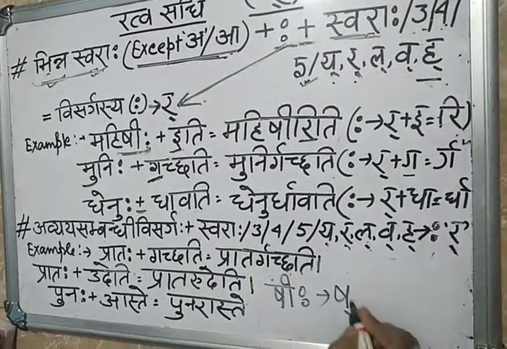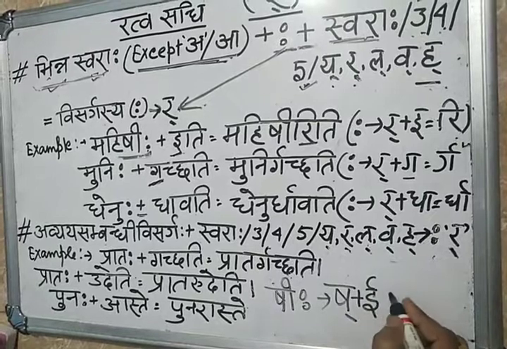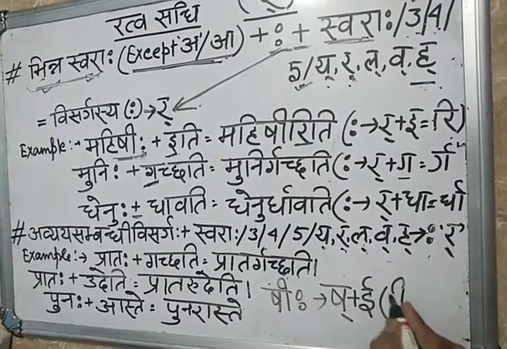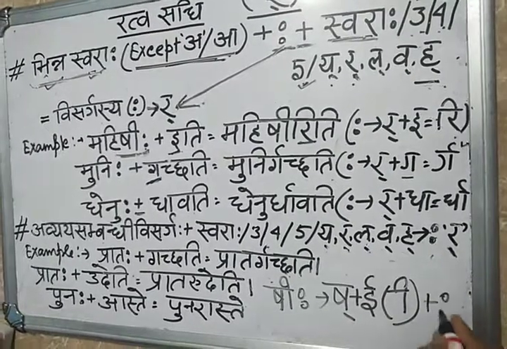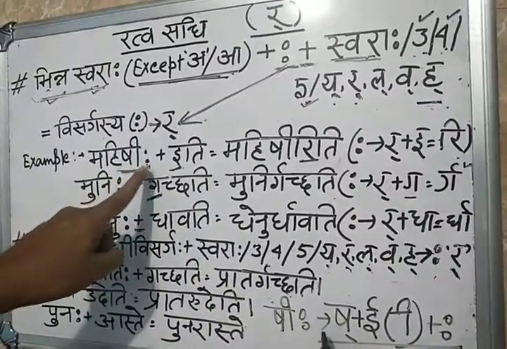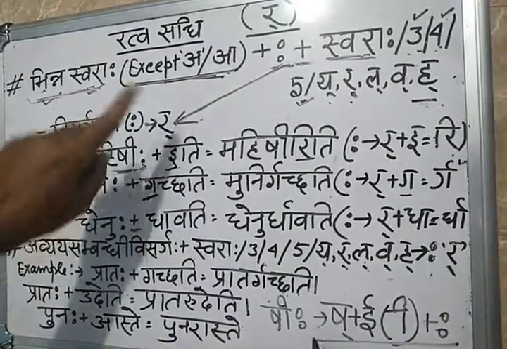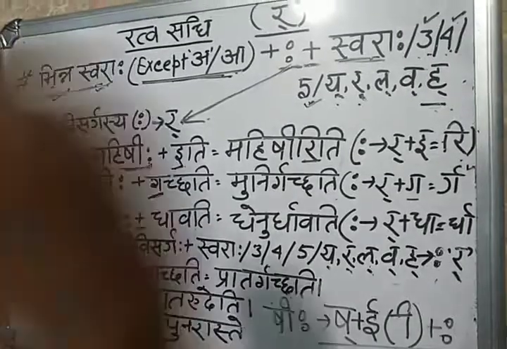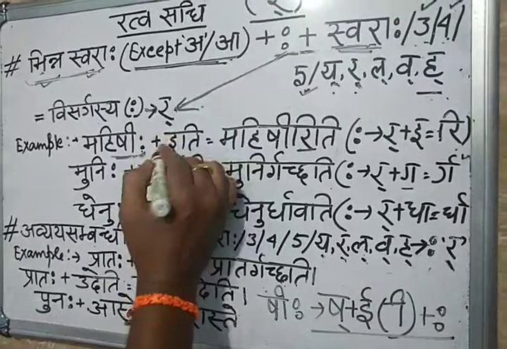Murdhanya Sha plus, if you add the matra, Bari E. Then afterwards there is the plus Visarga. Clear? Before Visarga, Bari E is there, meaning a Bhinna Swara is there, but not A or Aa. Then afterwards, followed by whom? They told us Swaraha. See, E is the Swara; here any swara will come.